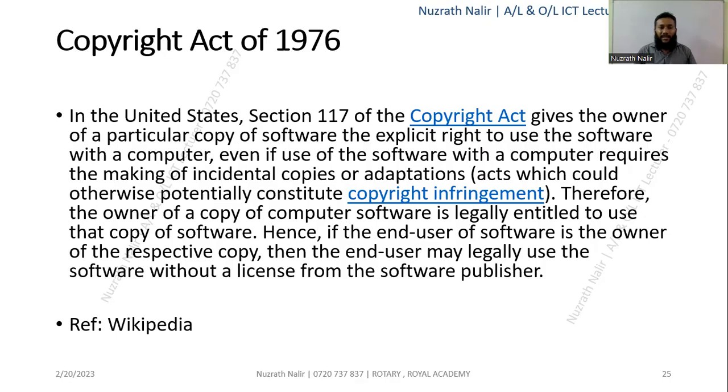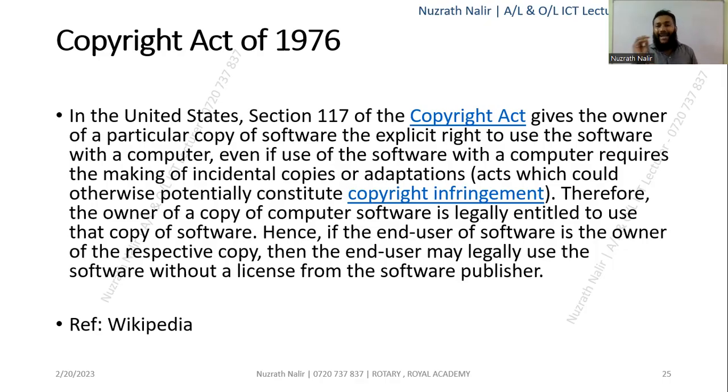The recent information technology companies also have their head offices in the United States. Therefore, the IT terms and copyright acts are sanctioned by United States judges. Section 117 of the Copyright Act, they will not ever ask you about this type of section; I'm explaining just for your information only.